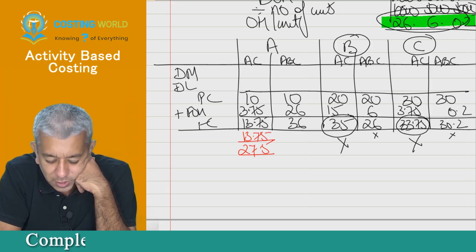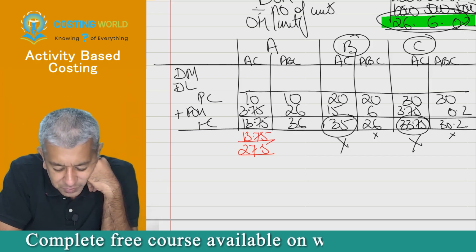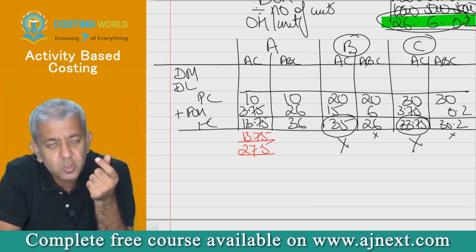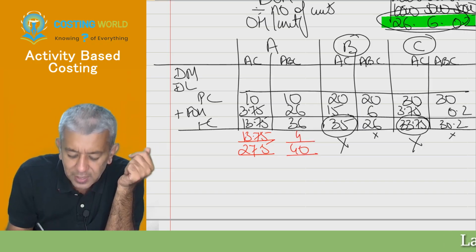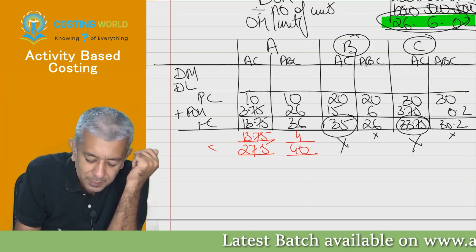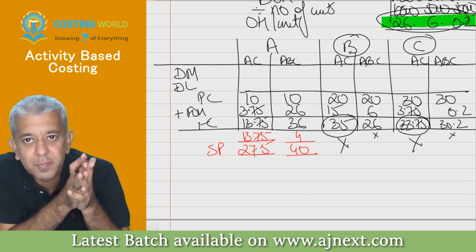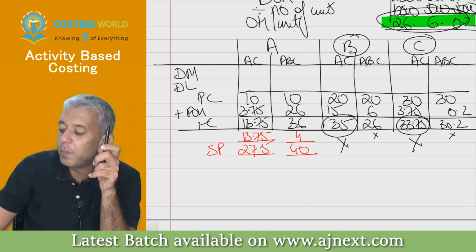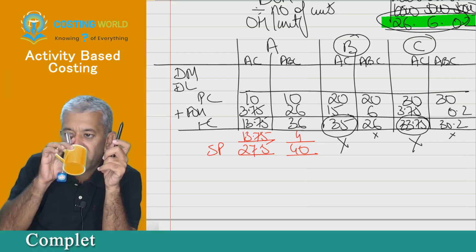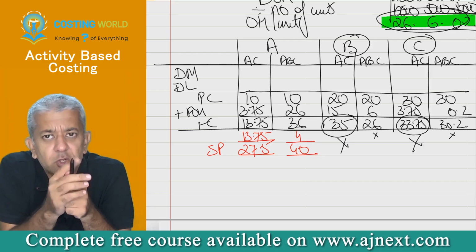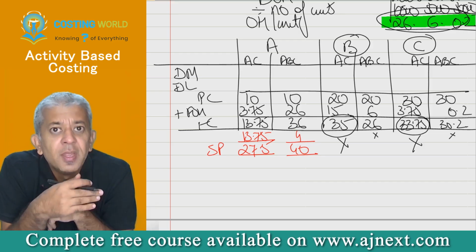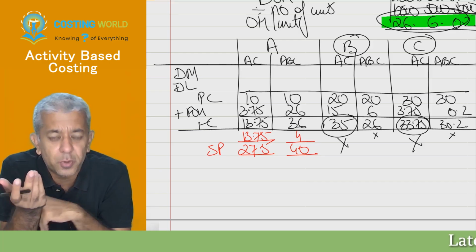You try to sell your product at 27.5. All other competitors of product A add a profit margin of 4 rupees and in this particular case they sell the product at a price of 40. So therefore, these are the selling prices. Tell me first of all, will your product get sold in the market a lot? Yes, obviously yes, your selling price is very less. Everybody will want to buy your product.